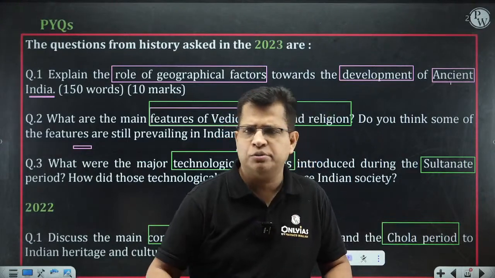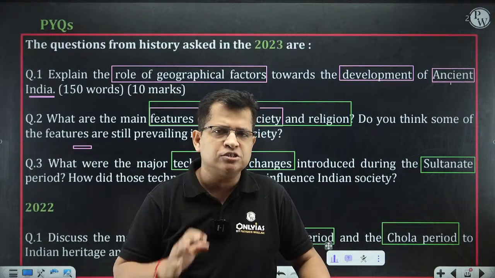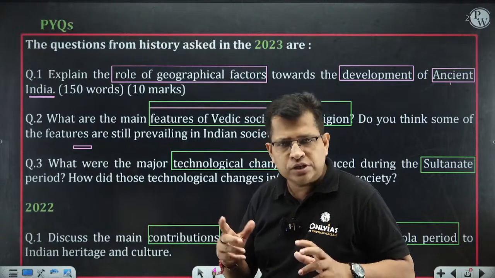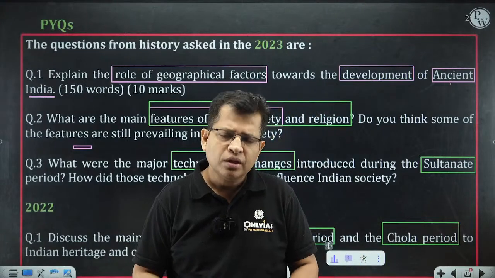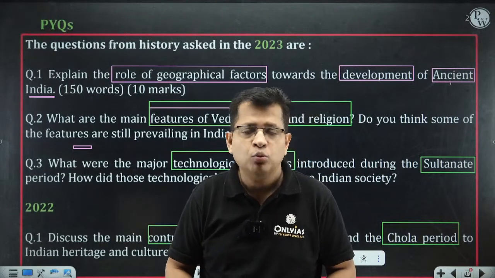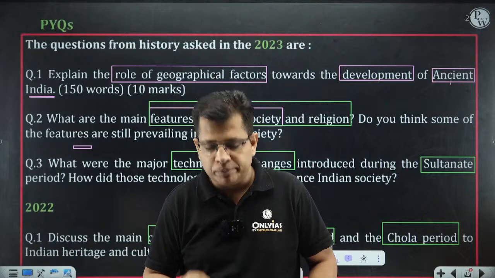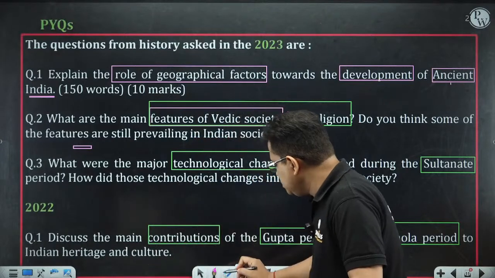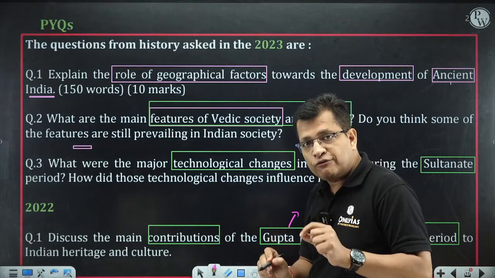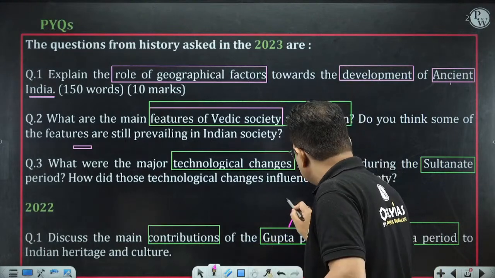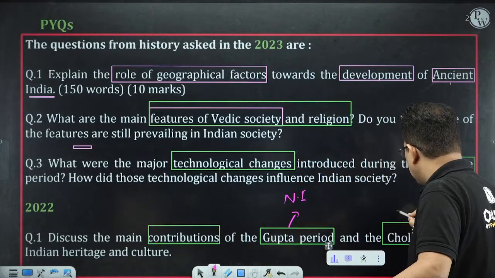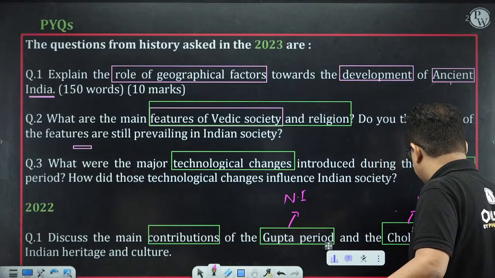But why has this question been asked? If you analyze this question, discuss the main contributions of the Gupta and the Chola, first of all there should be a question in your mind: why are these 2 periods being compared? I'm just giving you an idea about this question. Gupta is the representative of North India, and the Cholas are related to South India.